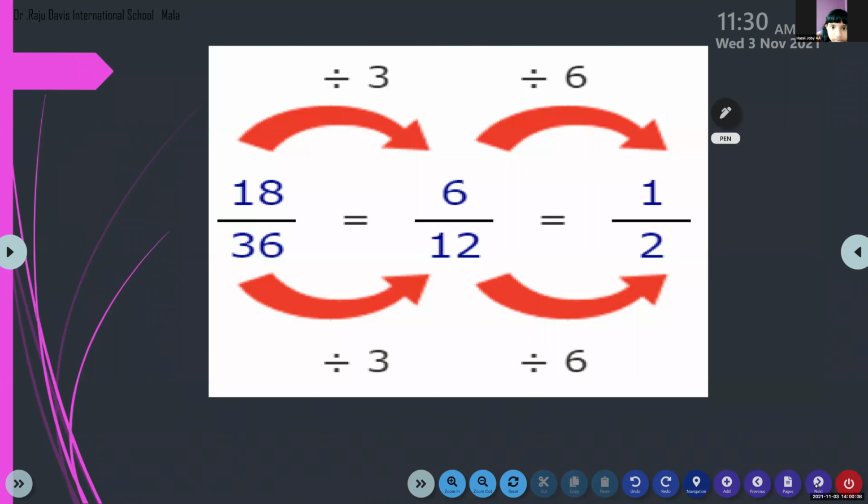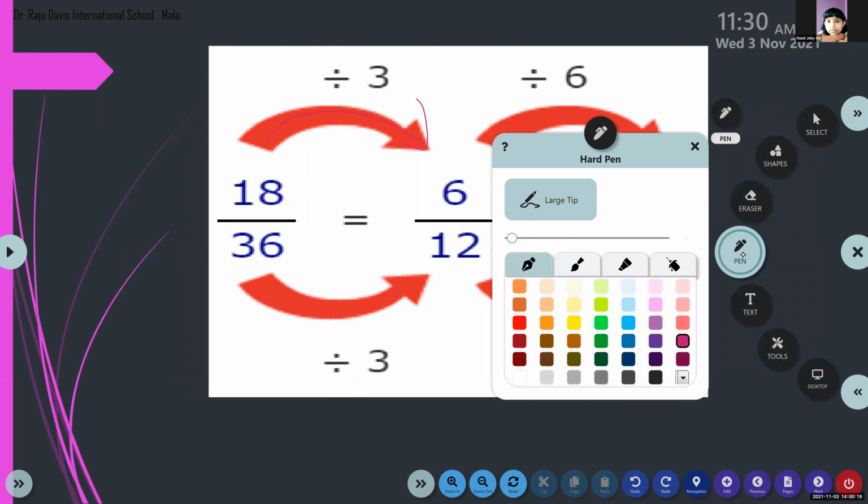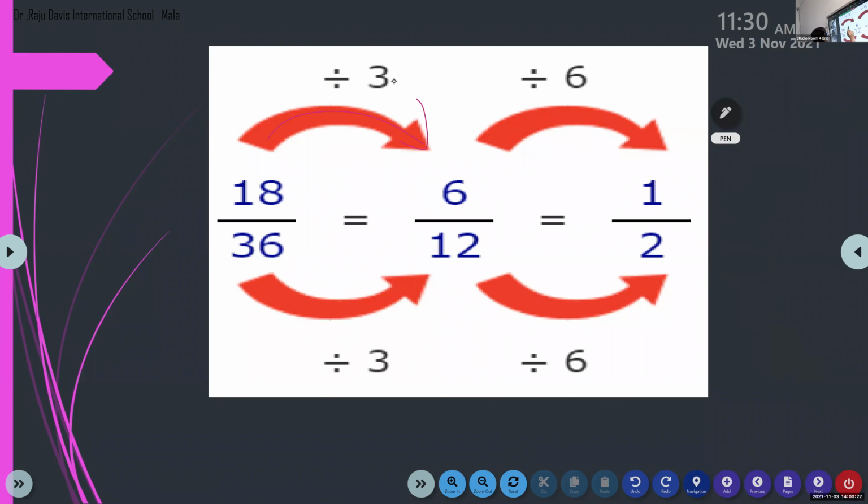Now children, look here. 18 divided by 3. What is the answer here? 6. 6 times 3 is 18. If you have any problem, you can use the long division. We learned it last chapter. 18 divided by 3. 6 3s are 18. So if you have any doubt in finding, like in subtraction, you can use the long division method. So you'll get 6 here.